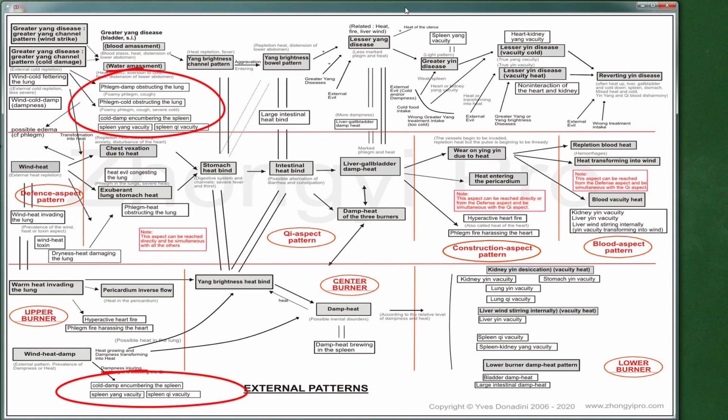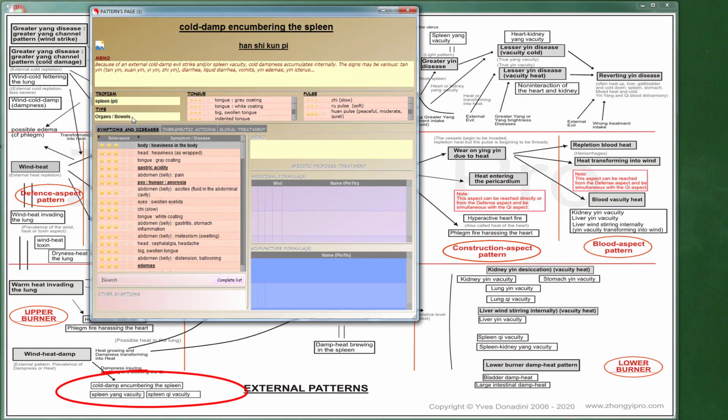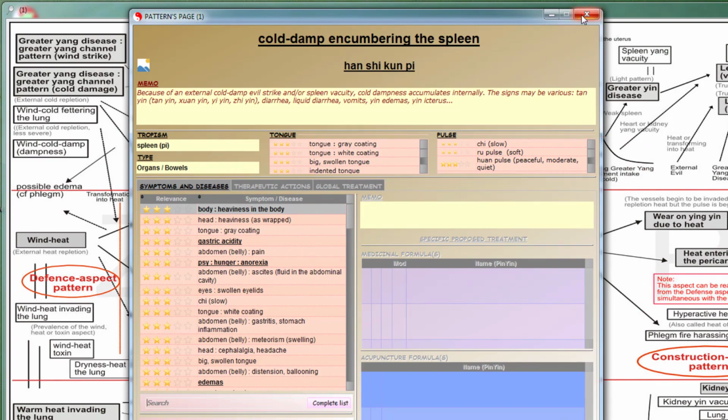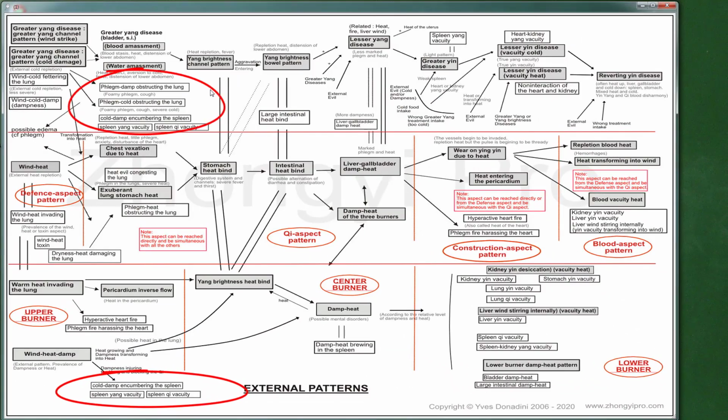If there is an initial spleen qi vacuity, cold damp encumbering of the spleen will be one of the first patterns after lung damage. This will be identified by digestive problems with diarrhea. Two scenarios then arise: if the patient initially suffers from spleen yang or qi vacuity, of the lung or even of the spleen, there will be an aggravation, which later can lead to a severe spleen qi and lung qi vacuity, and heart yang and lung yang vacuity. According to traditional Chinese medicine, the lung helps the heart to propel blood.